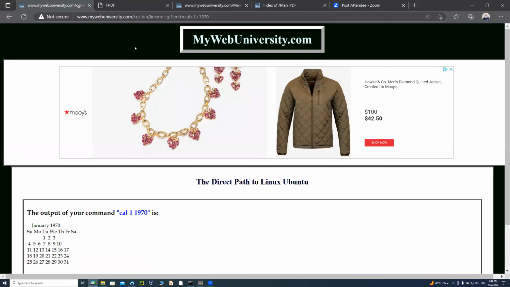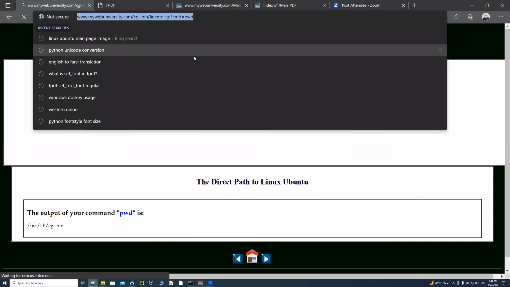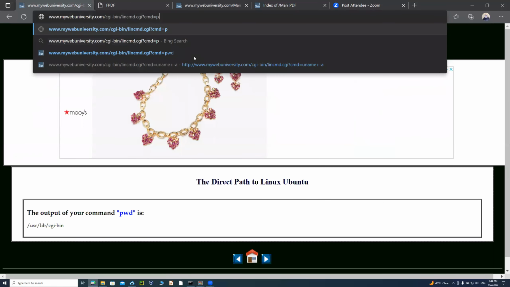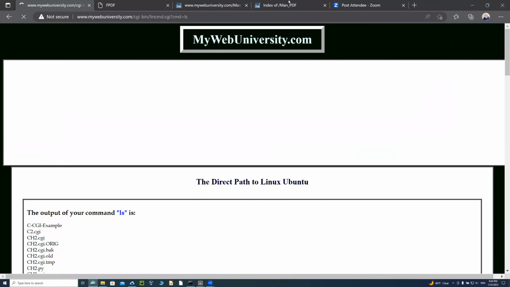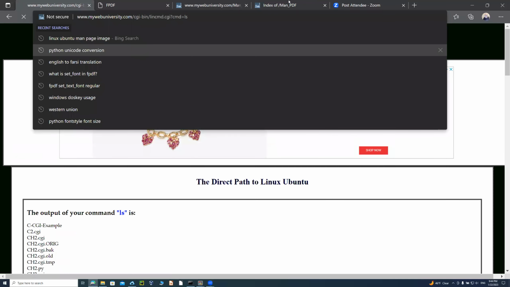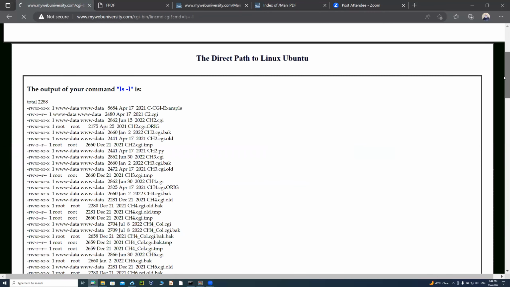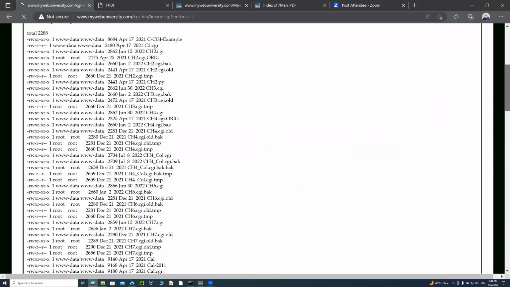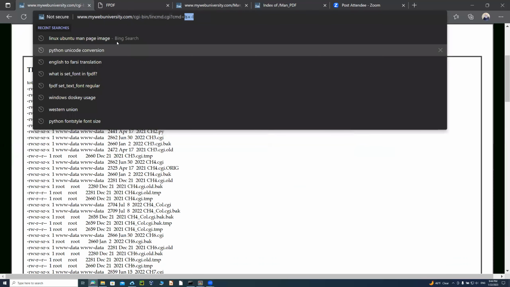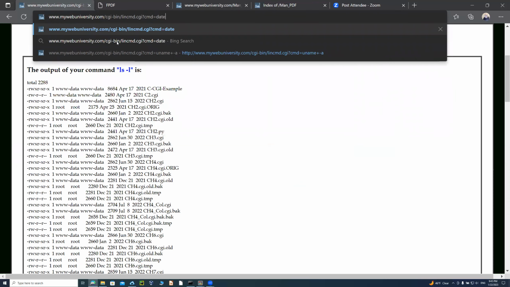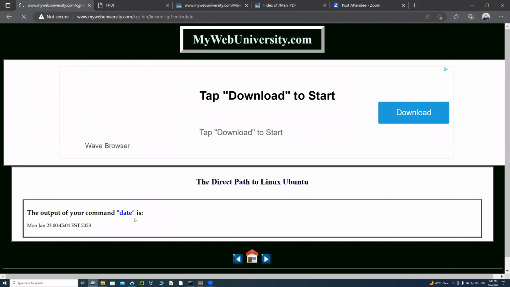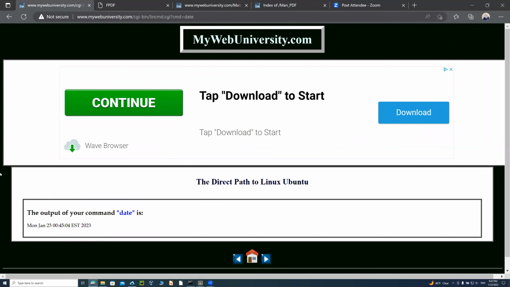So this command list that I made, you can just type in pwd, and then it will tell you that you're running the pwd command. And then you could do the ls command. And if you learn those commands, ls plus -l, a long listing of files, you can just go on and on. And if you say, what about the time? Is this dynamic or static? No, it's dynamic. Whatever command you run on the Unix machine, I'm running that command on my Linux server, on the web server, and then producing the output for you here.